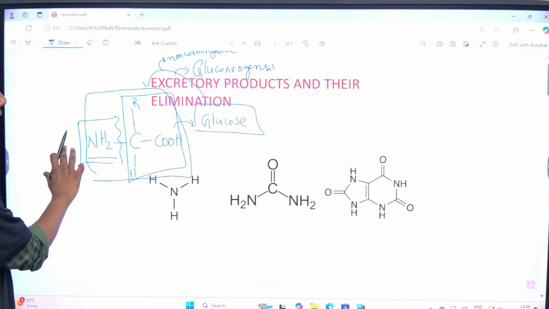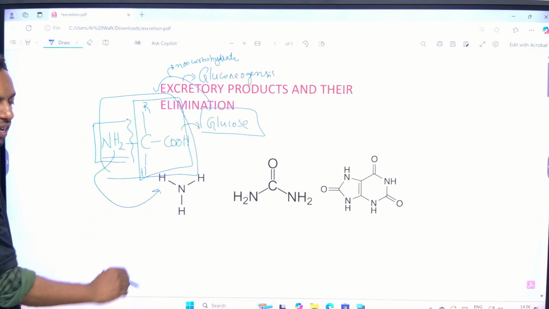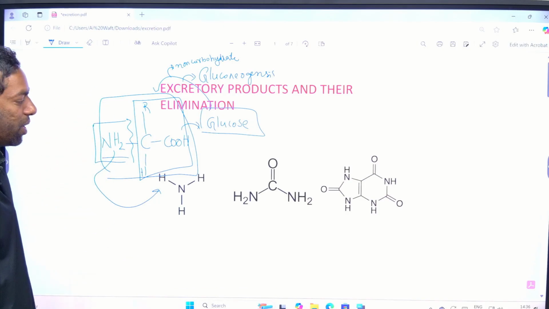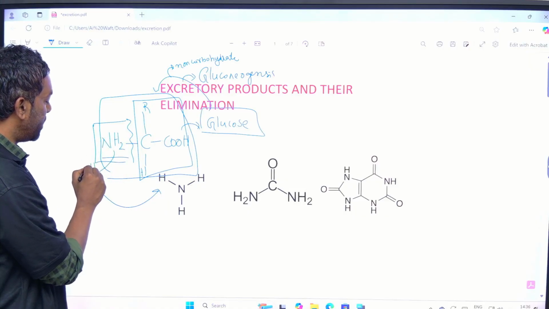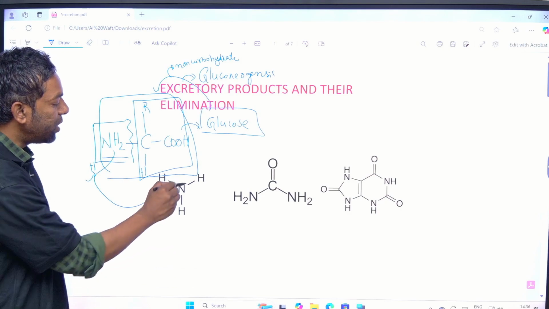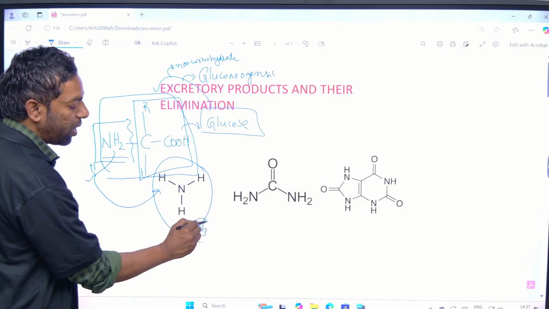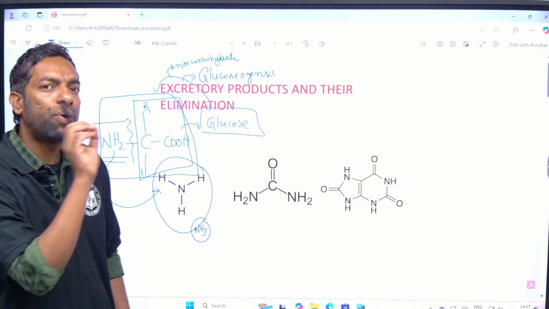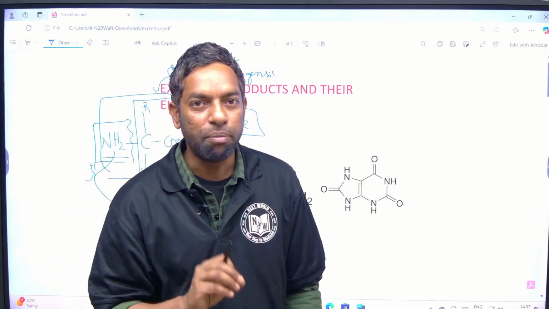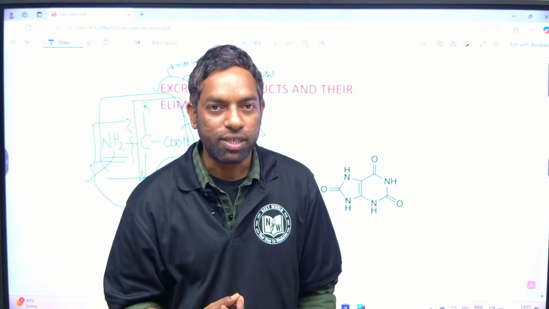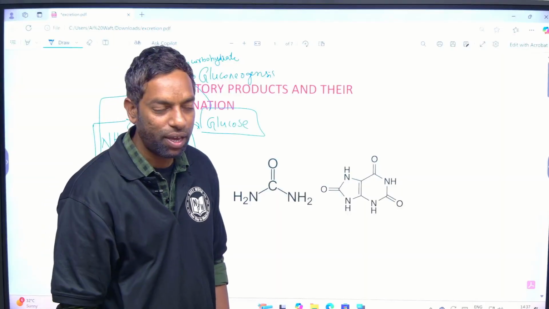So, what about this amine group? This amine group is further converted into ammonia, by adding one hydrogen to make the ammonia in the animal body. Ammonia is highly toxic; if it accumulates in the animal body, it is going to cause toxicity. That should be removed. There is a process called excretion.